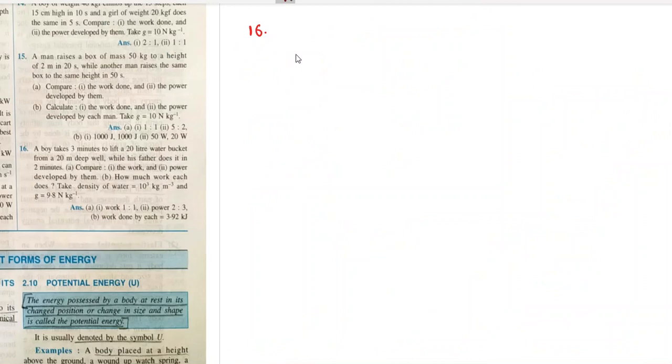A boy takes 3 minutes to lift a 20-liter water bucket from a 20-meter deep well. So time is 3 minutes. The volume of water bucket is how much? 20 liter. Remember, liter is the unit of volume. And the height is 20 meter. That is, the depth of the well is 20 meter. That is the height. While his father does it in 2 minutes.